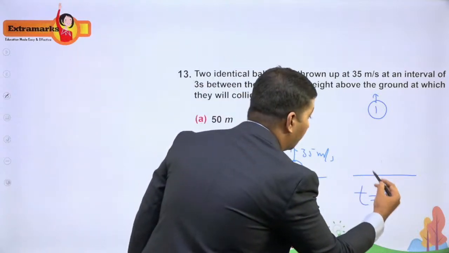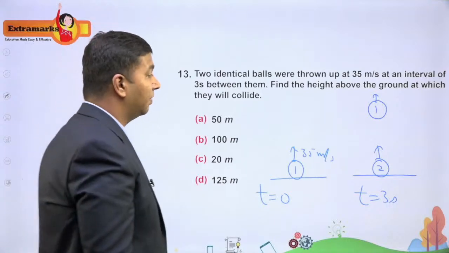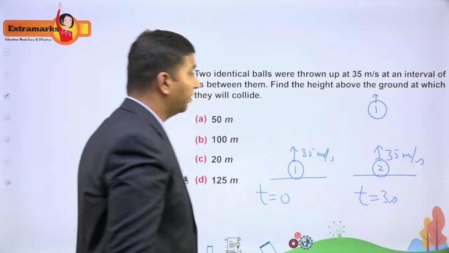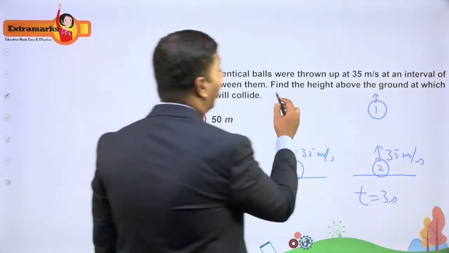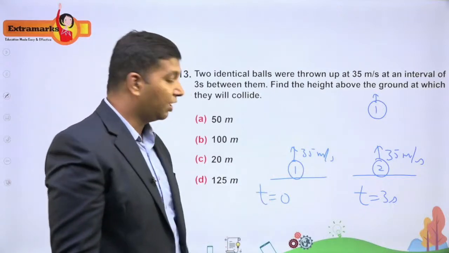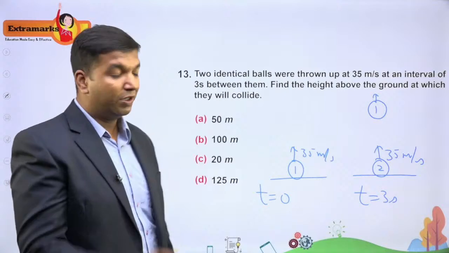So you have launched ball number 2 exactly at t equal to 3 seconds, again with the same 35 meter per second. Now you need to find the height above the ground. So let me take this line I have written as the ground level. Where they will collide, that is what you need to find out.